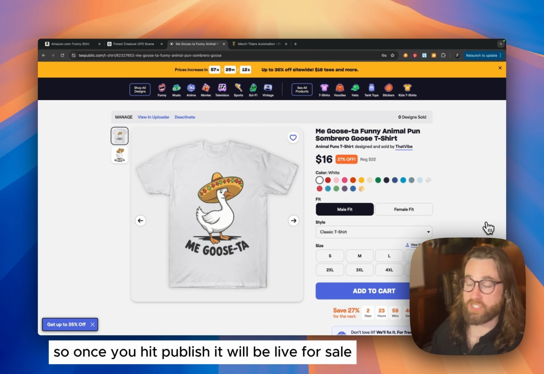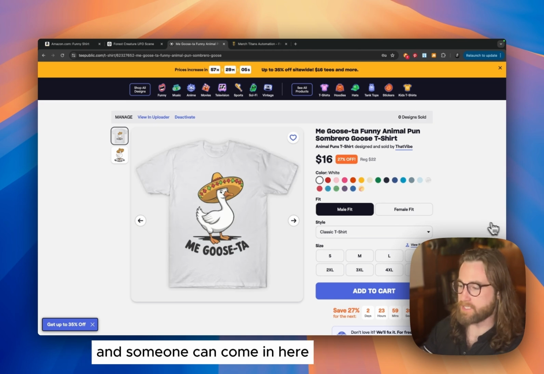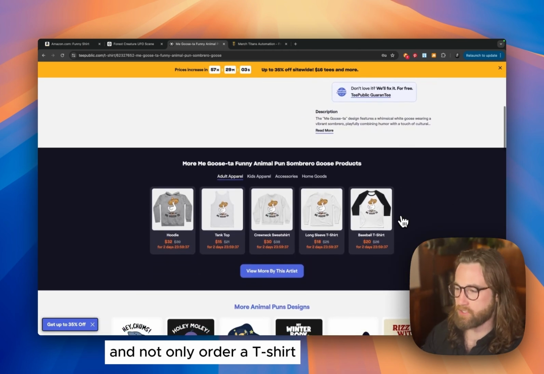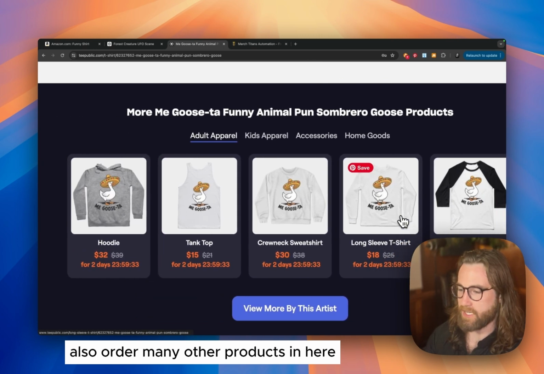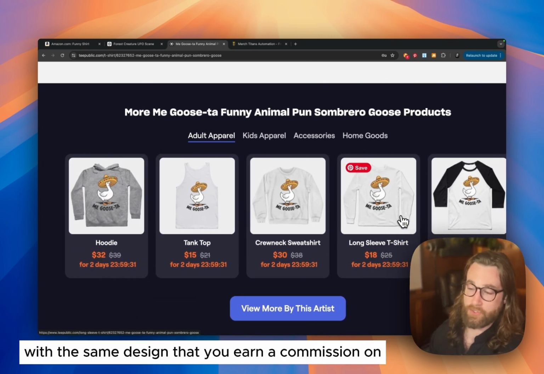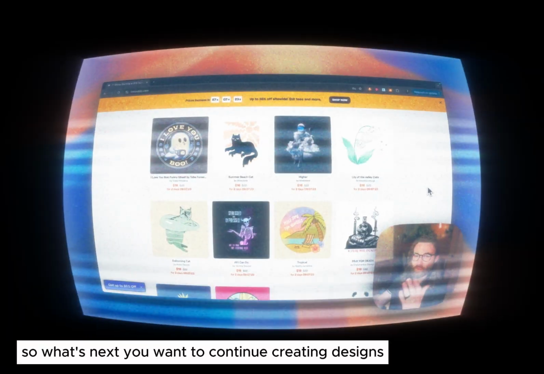Once you hit publish, it will be live for sale. You could earn a commission today. This is exactly what the page looks like. Someone can come in here and not only order a t-shirt, but they could potentially also order many other products with the same design that you earn a commission on, if any of these and all of these sell. So what's next?